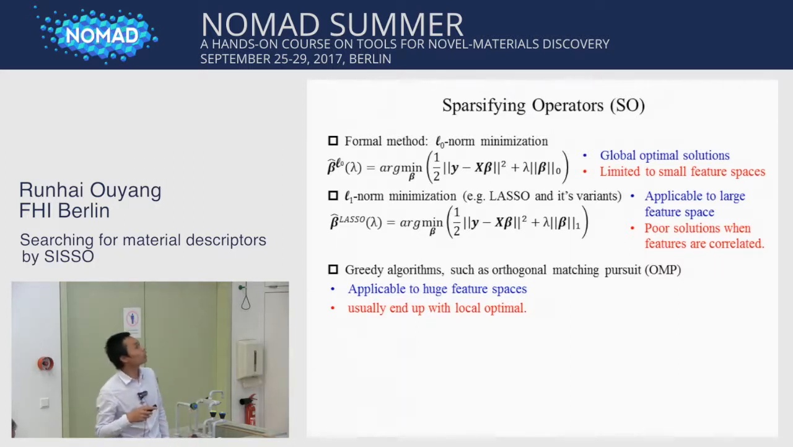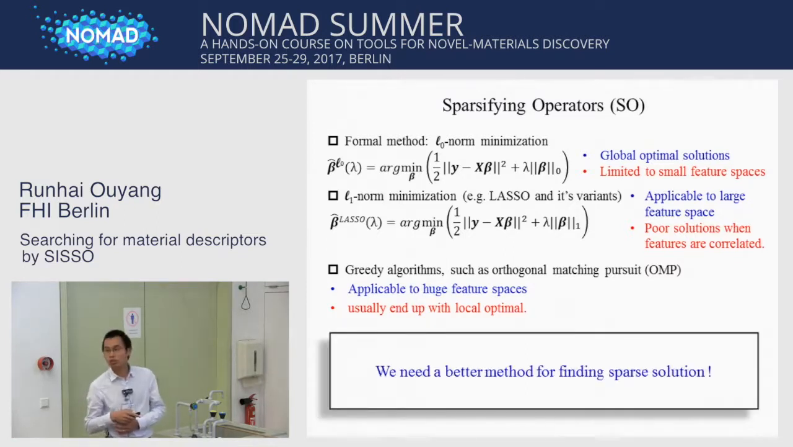Formally, the L0 should be used because it can give the global optimal solution. However, it is only limited to small feature spaces because it is NP-hard, as Jiang has introduced. The LASSO can apply to large feature spaces, but it usually gives poor solutions when features are correlated. And greedy algorithms such as orthogonal matching pursuit, OMP, are applicable to huge feature spaces, but usually end up with a local optimum. So we need a better method for finding sparse solutions.